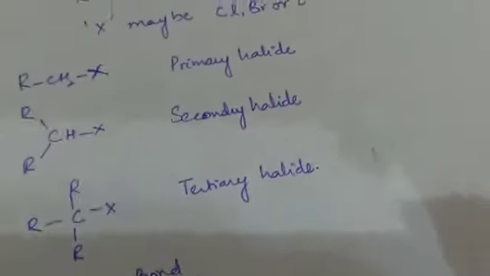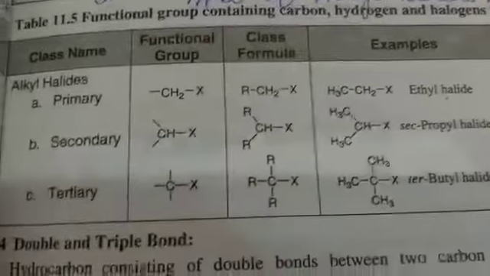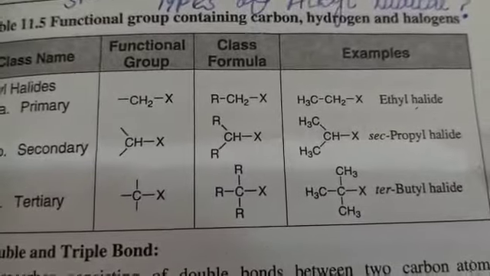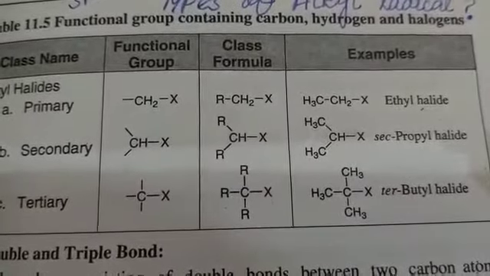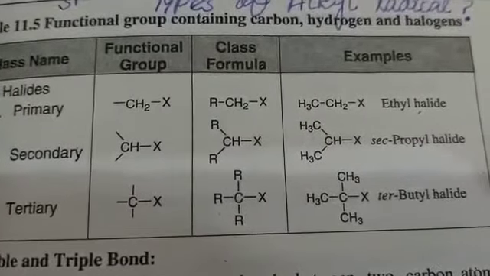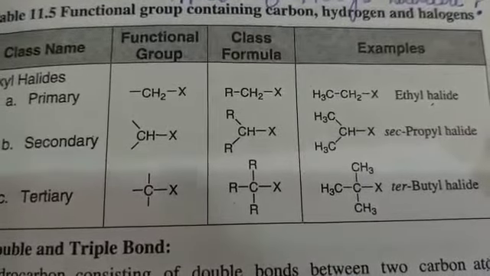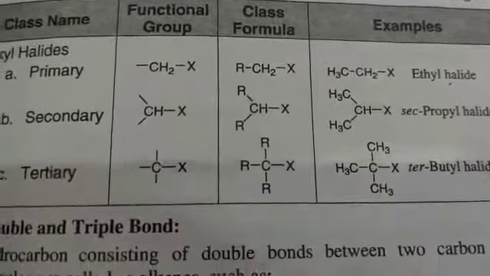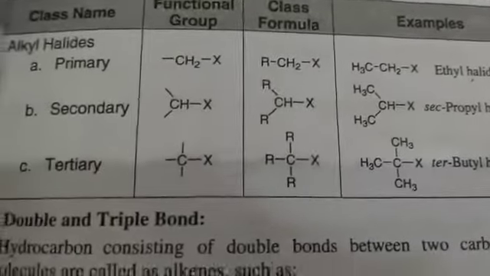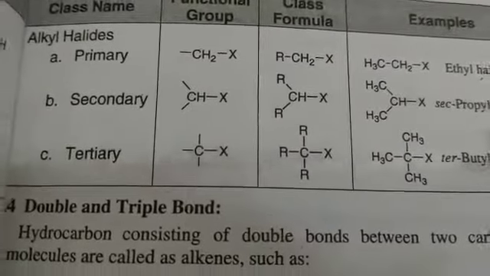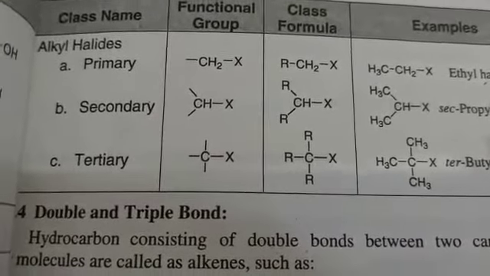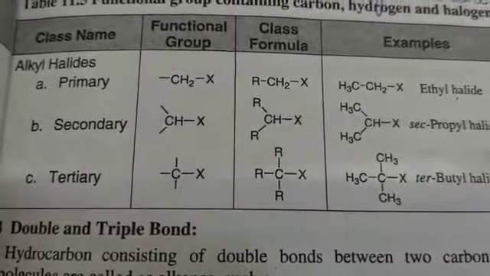In the book page number 71, we have a table. In the table you can see the alkyl halides have three types: primary, secondary and tertiary. Primary consists of carbon directly attached with single carbon. Secondary consists, and we also have the examples, class formulas and functional groups which determine the whole properties. So if any halide group, halogen group is attached with any carbon, so we say it is an alkyl halide. We study it as an alkyl halide.